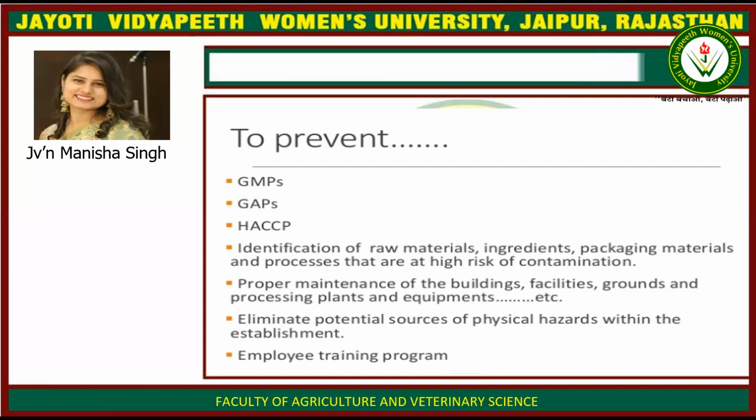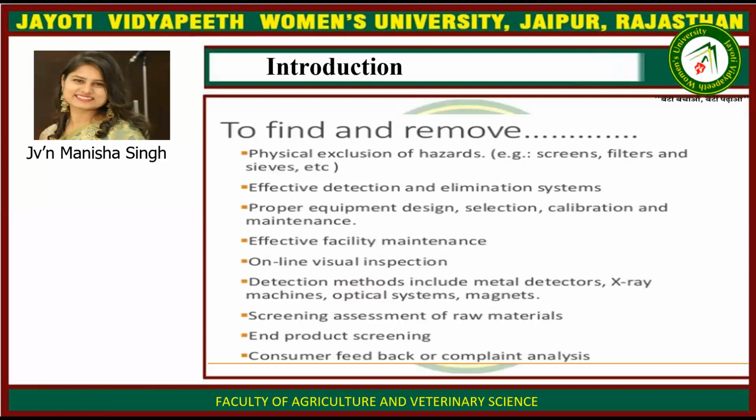Employee training program. Then to find and remove, we basically do physical exclusion of hazards, that is screening, filters, and sieves for the food product, etc. And effective detection and elimination systems. Then proper equipment design, selection, calibration and maintenance. Then effective facility maintenance and online visual inspection. Detection methods include metal detectors, X-ray machines, optical systems, magnets, screening assessment of raw materials and product screening, and consumer feedback or complaint analysis.